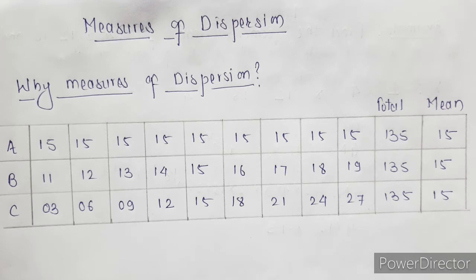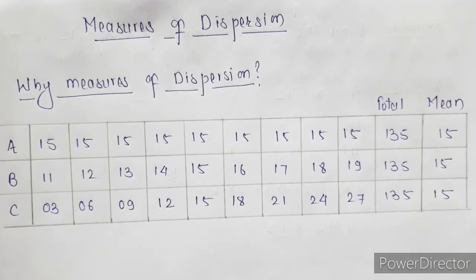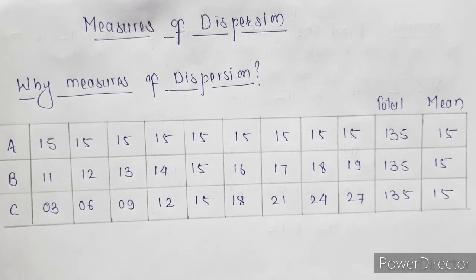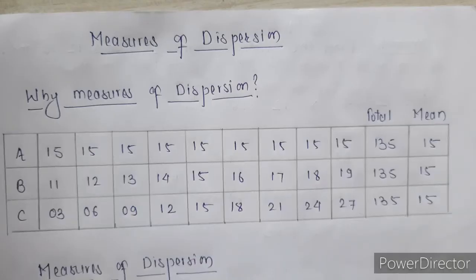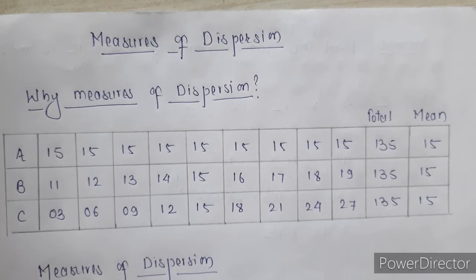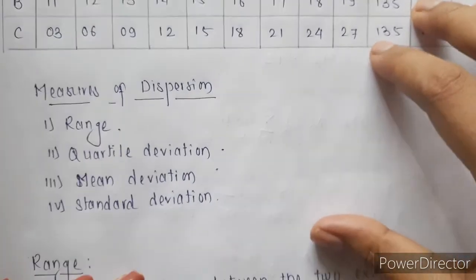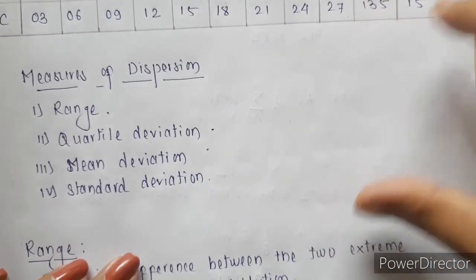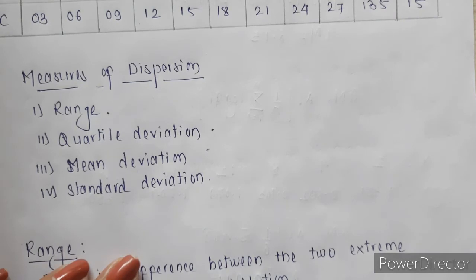So, in such cases, average is not enough. An average does not actually tell us the full story. It is hardly a full representative of the mass unless we know the manner in which the individual items are scattered. Now, when we talk about scatteredness, it is nothing but dispersion. Let's look at the measures of dispersion. These are the measures of dispersion we will be studying. The first one is range, second quartile deviation, third one is mean deviation, and the last one is standard deviation.